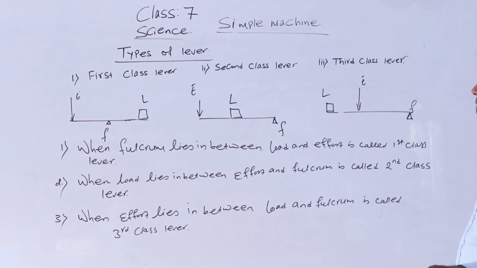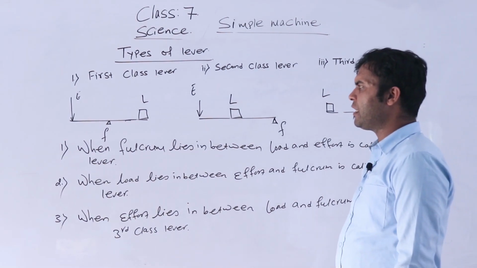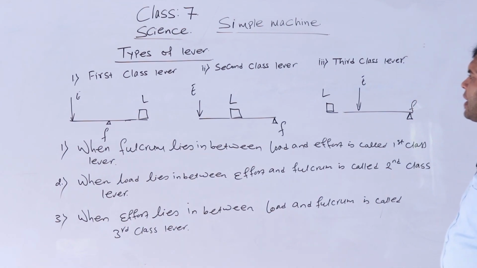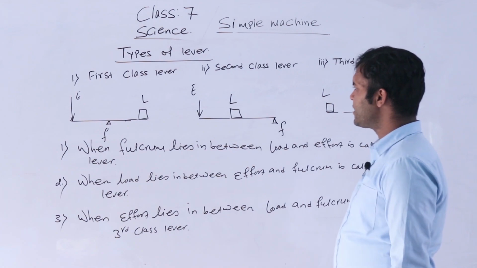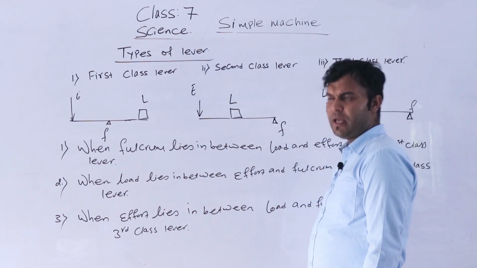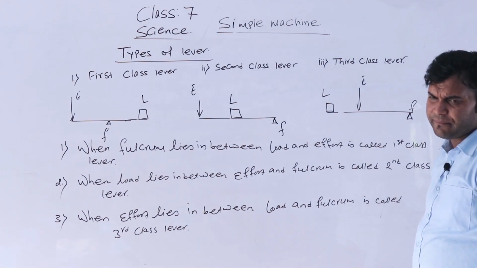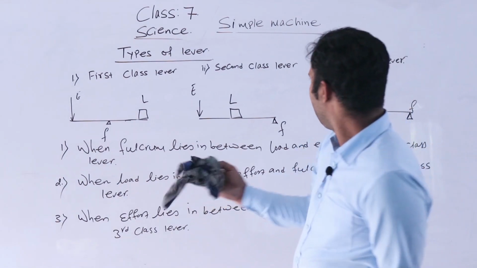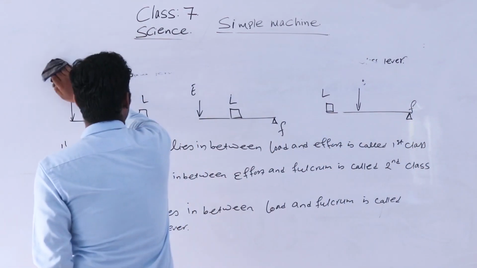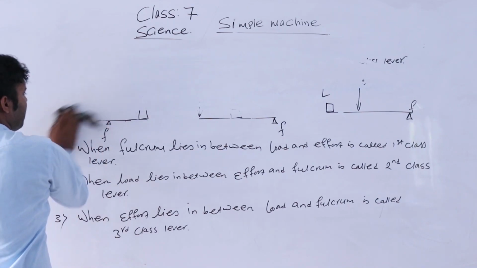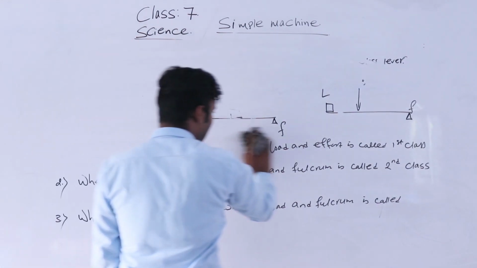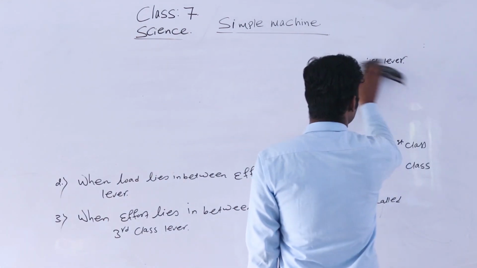First class lever is the lever when the fulcrum lies in between the effort and load. In a second class lever, the load lies in between effort and fulcrum, and in a third class lever, the effort lies in between load and fulcrum. Okay, students? Hope you are clear about these first class, second class and third class levers.